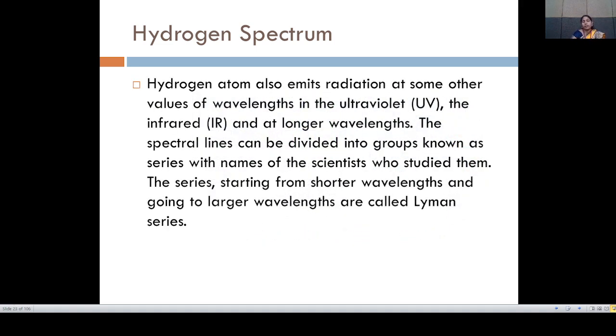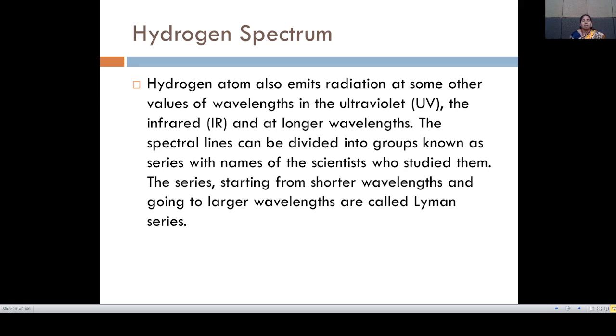So, hydrogen spectrum. The hydrogen atom also emits radiation at some other values of wavelengths, in the ultraviolet, the infrared, and the longer wavelengths. The spectral lines can be divided into groups known as series, with the names of the scientists who studied them.